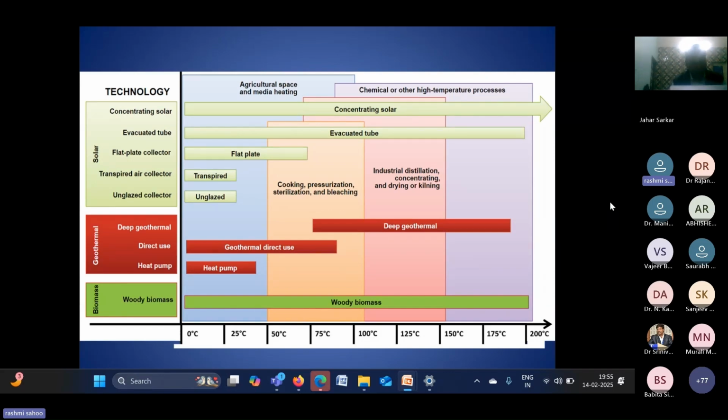Okay, and geothermal has comparatively lower temperature. So this is another advantage of solar energy: depending on our applications, we can select the suitable solar collector which can give the required temperature range.